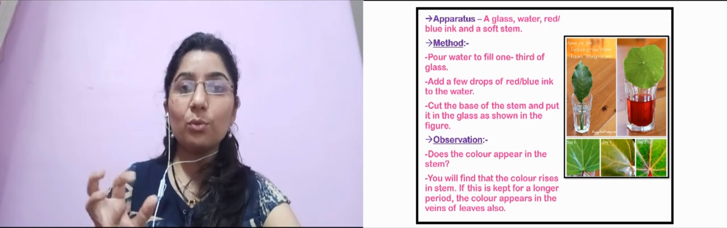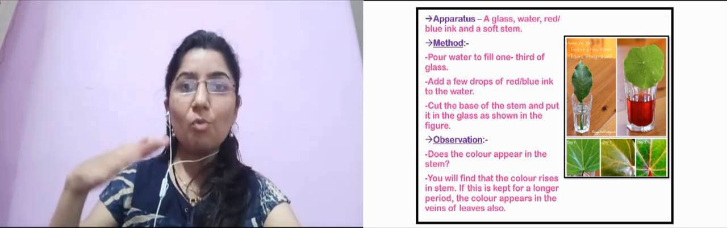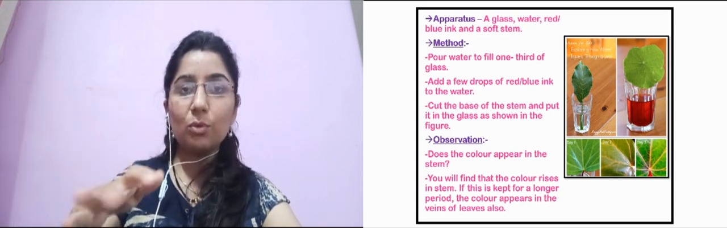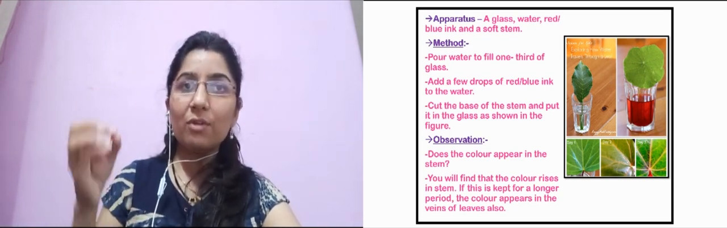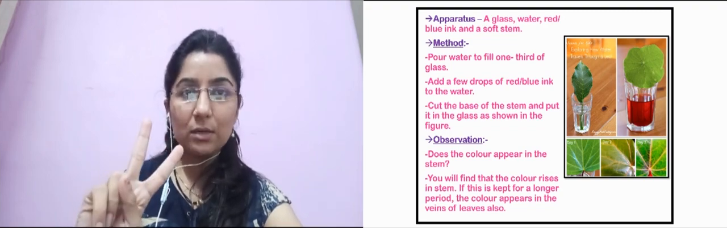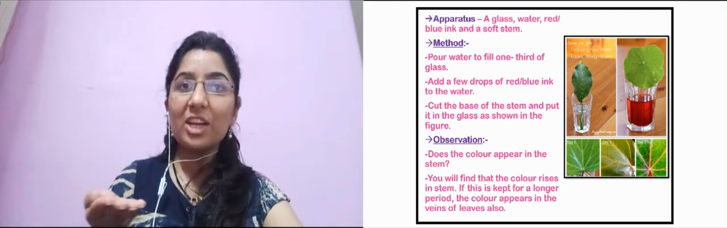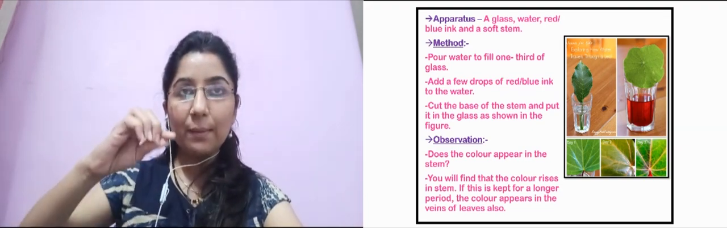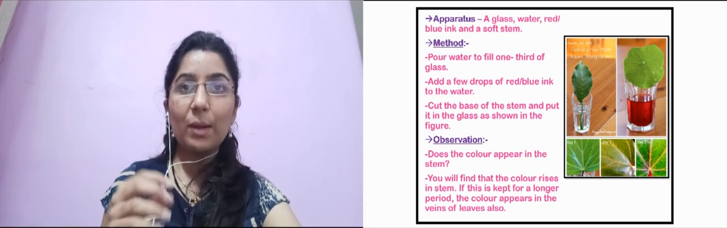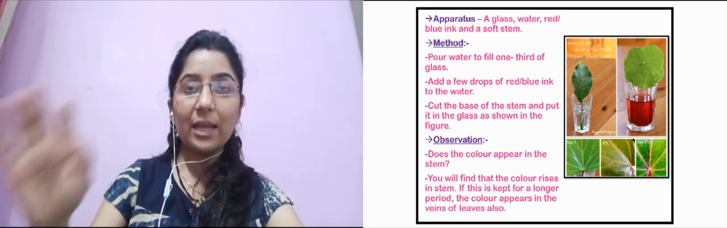Now what you need to do is take the glass and pour the water into it, to one third of the glass. Then add a few drops of the ink whichever you have chosen, either red or blue, I said. Okay, don't take green. Then we will cut the base of the stem and put it into the glass, as you can see in the figure, in the diagram.